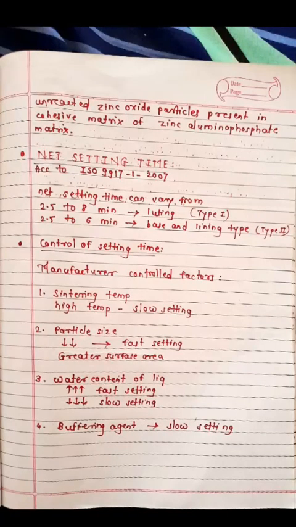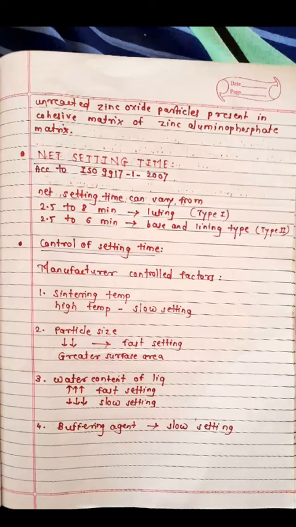The first is the sintering temperature. What is sintering temperature? It is the temperature required for the manufacturing procedure of the powder, and it is between 1000 to 1400 degrees Celsius. So a higher temperature, over 1400 degrees Celsius, will cause slow setting. Second is particle size. The smaller the particle size, the faster will be the setting. This is due to the greater surface area.